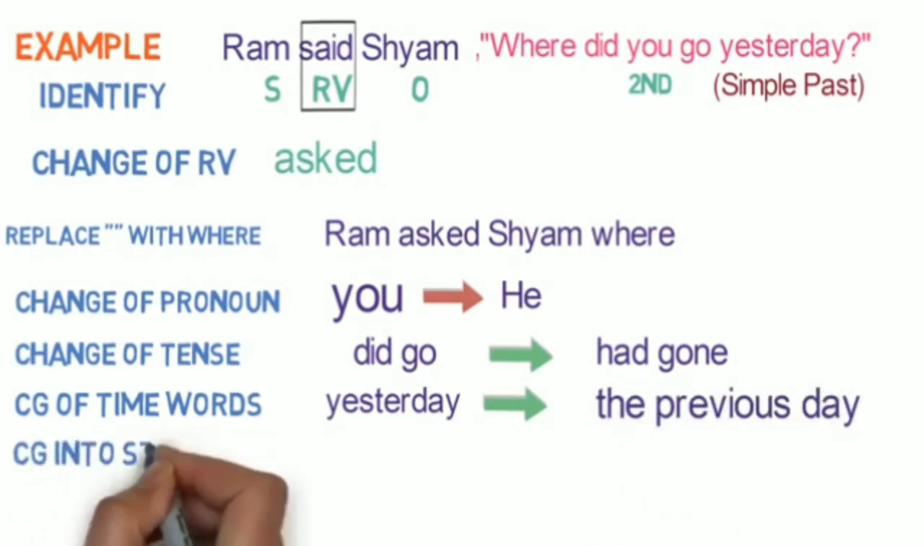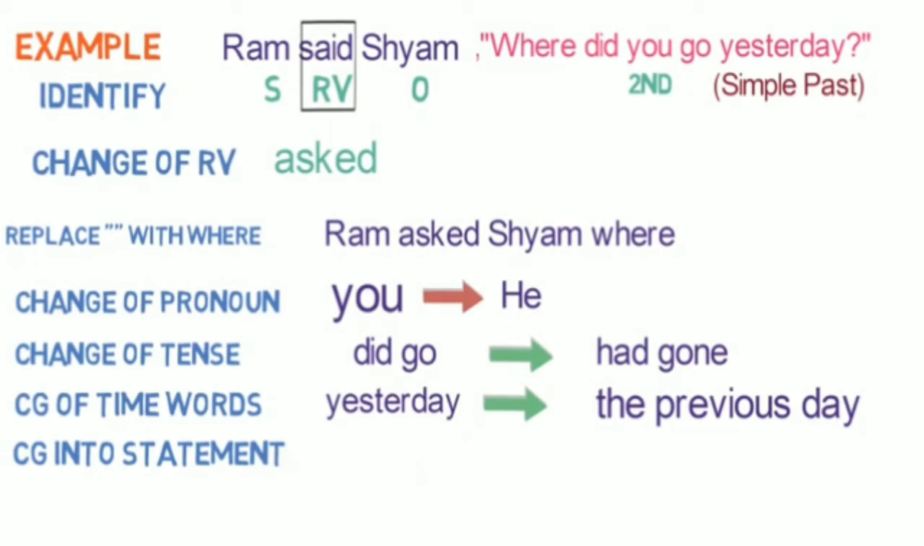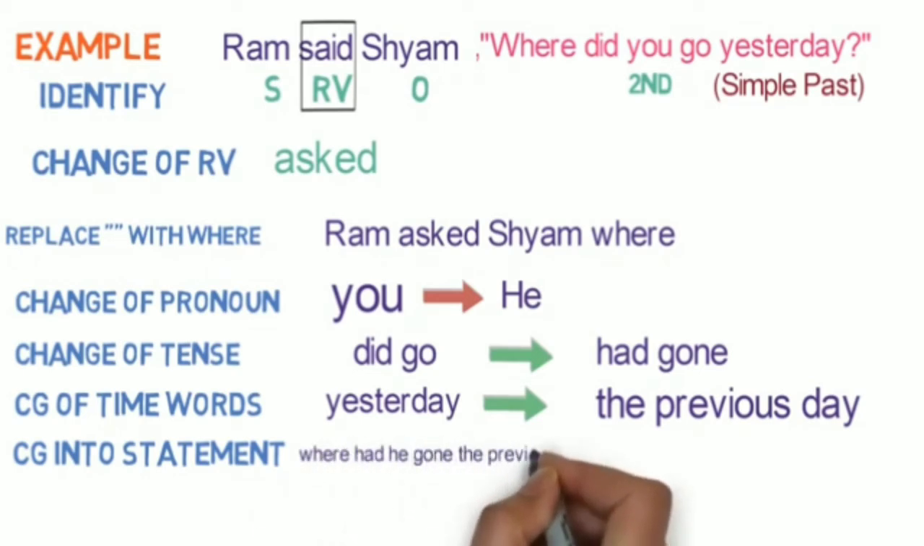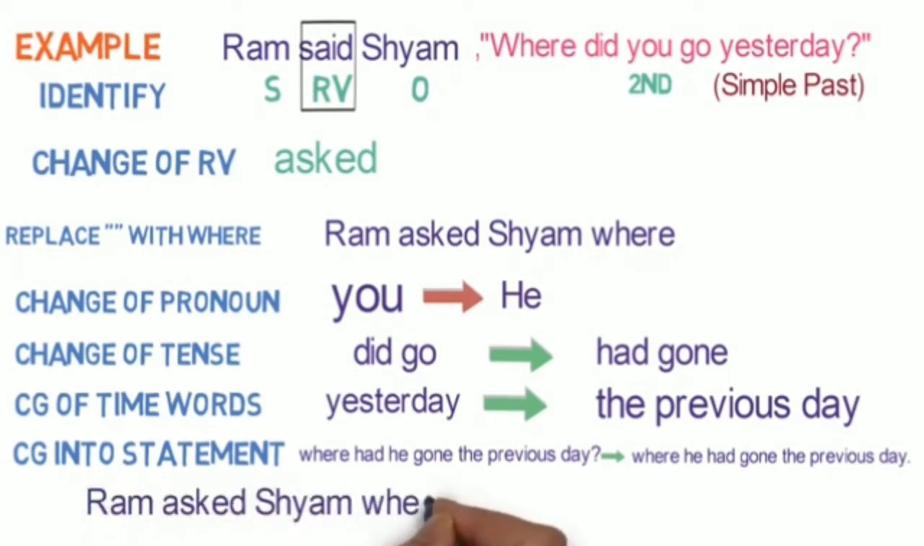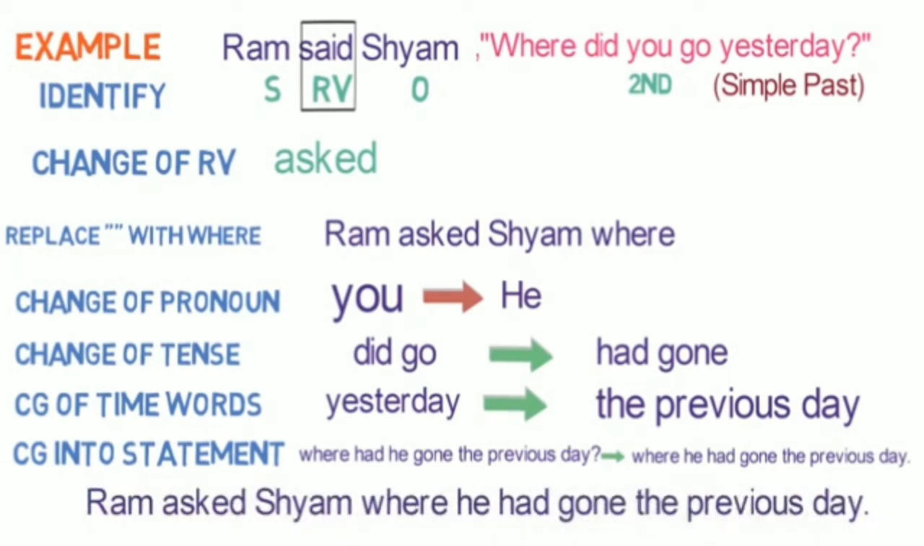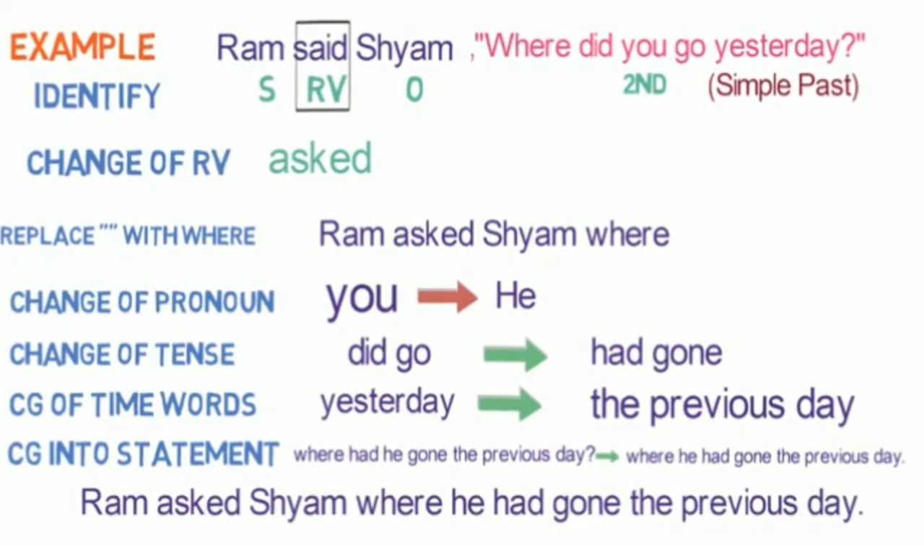Now the last step is to convert a question into a statement. So after step 6 the sentence becomes like this. Where had he gone the previous day? Converting it to a statement, it becomes where he had gone the previous day. The final converted sentence is Ram asked Shyam where he had gone the previous day. Let's look into the next example.